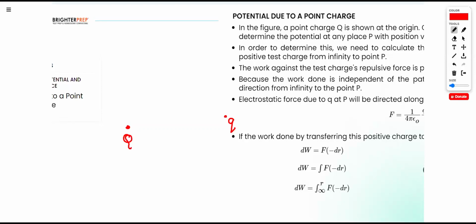We are applying some external force to bring our Garuda in toward the point charge.